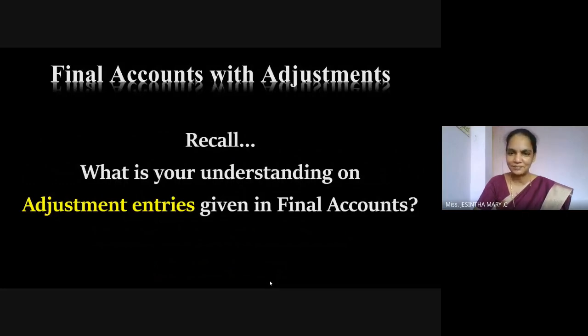Are they omitted entries? Forgotten entries? What are they? Because we prepare final accounts at the end of the financial year, after tallying the trial balance, they would have given a list of entries. Does it mean that those entries are omitted, partially omitted, or completely omitted? Generally, students will understand that adjustment entries are those entries which are completely omitted or partly omitted. But that's not correct.